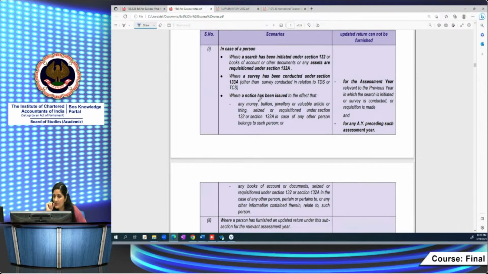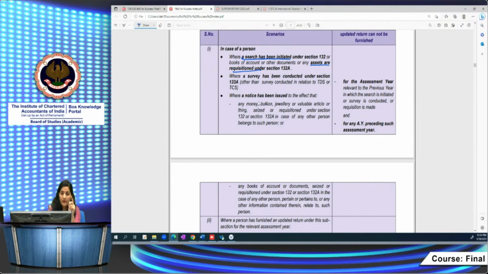What are these circumstances? In case of a person where a search has been initiated under section 132, or books of accounts or other documents are requisitioned under section 132A, or where a survey has been conducted under section 133A. What is the exception? Remember this exception.